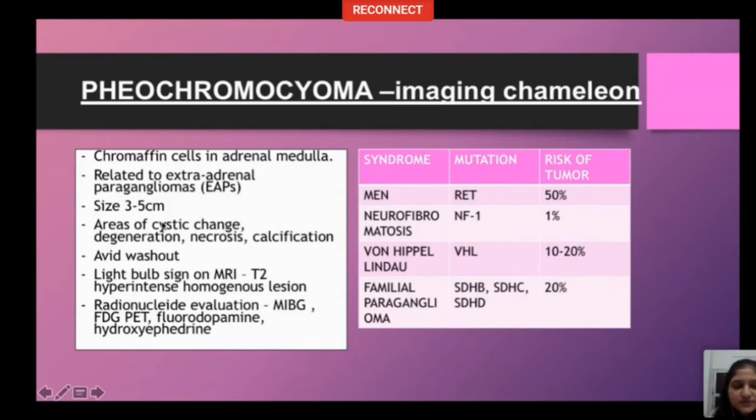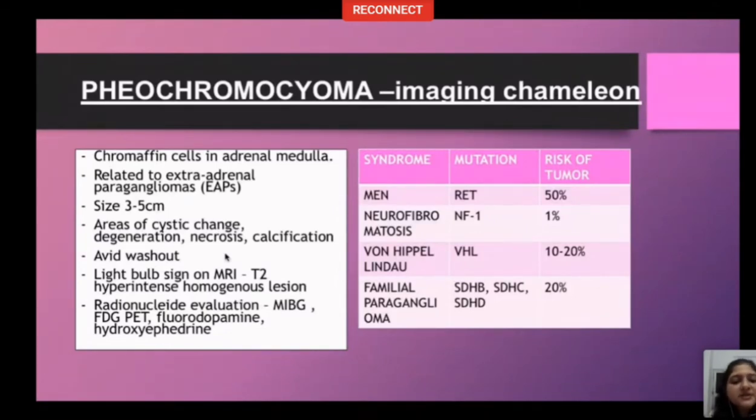Size is usually 3 to 5 centimeter, but it will show cystic change, degeneration, necrosis, calcification, you name it, and it will have a feature. On non-contrast CT, it usually has an HU of more than 10. On washout characteristic, it will show avid washout and mimic adenomas, but it will be heterogeneous in appearance. A light bulb sign is explained on MRI, that is T2 hyperintense homogeneous lesion, which is rarely seen because these lesions are mostly heterogeneous in appearance.